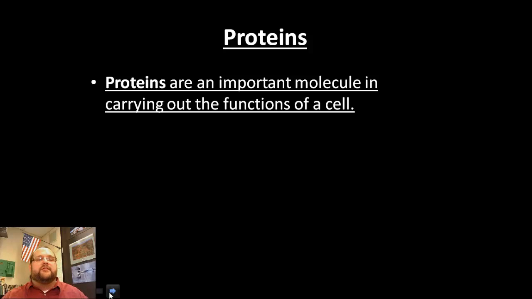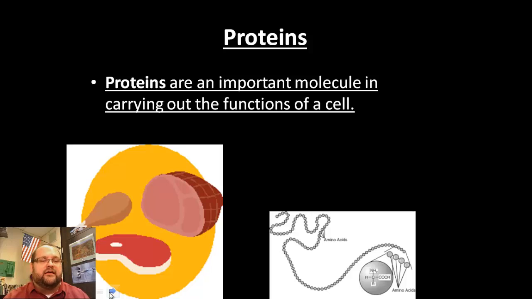For instance, if a cell wants to send a message, it sends it by a protein. If a cell wants to receive a message, it receives it because a protein receives the message. If it wants to convert glucose into ATP energy, it's going to use a protein to convert glucose to ATP energy. Actually, it's going to use multiple. So proteins are critical in carrying out the functions of a cell. And some important proteins, right? We get some of our proteins by eating them. We need to ingest proteins.